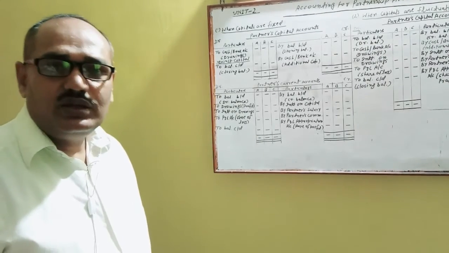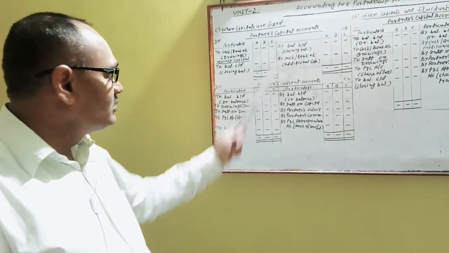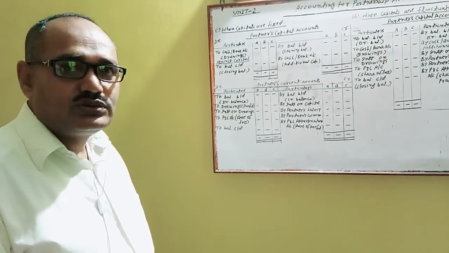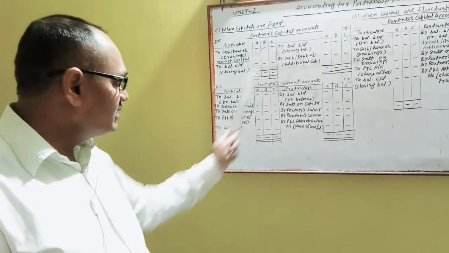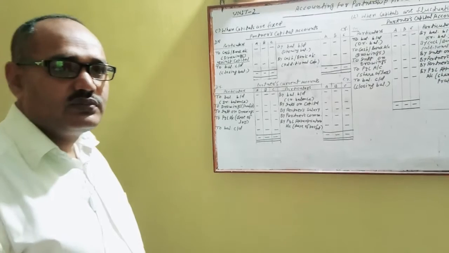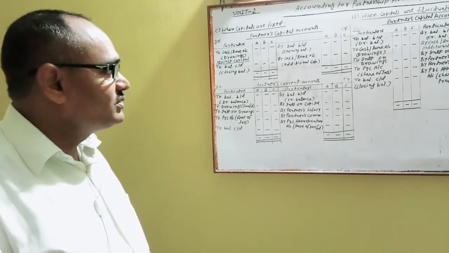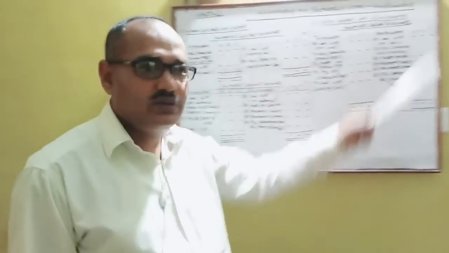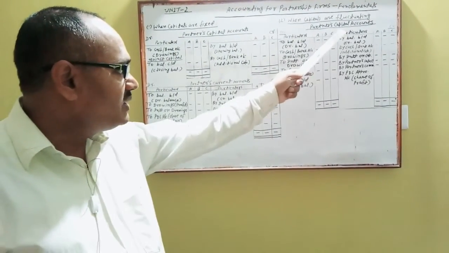It means that when partners' capitals are fixed, two accounts will be prepared: first the partners' capital account, second the partners' current account. But if there is a clear instruction in the question that capitals are fluctuating, then only partners' capital accounts will be prepared.